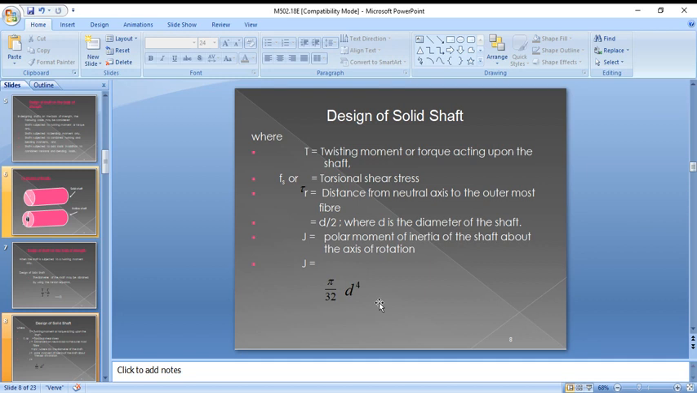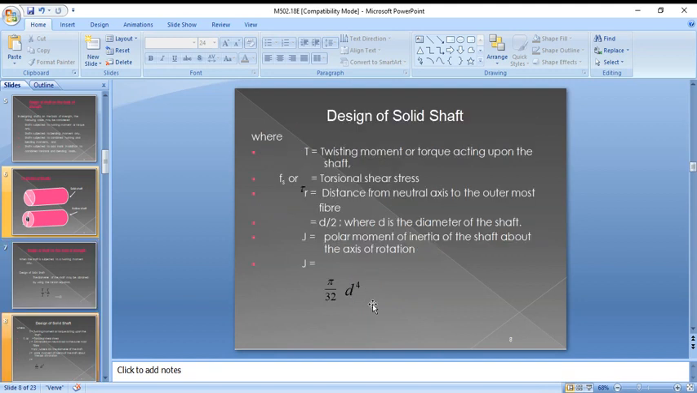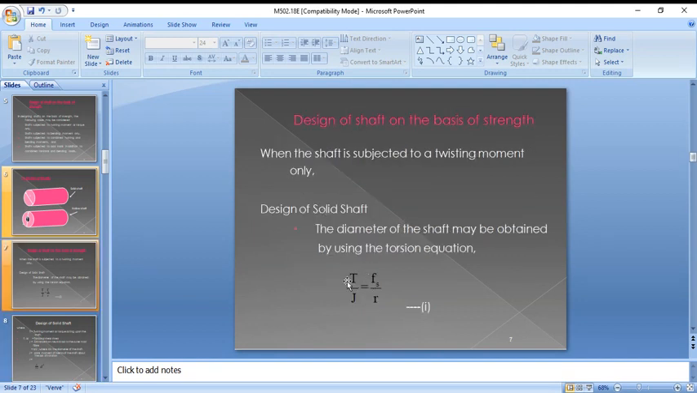So the torque, twisting moment is nothing but torque. Torque, what is the unit? Newton mm. So next one is stress. Shear stress, that is torsional shear stress, that is Newton per mm square. So T by J equal to tau by R. Here T is the twisting moment, that is Newton mm.